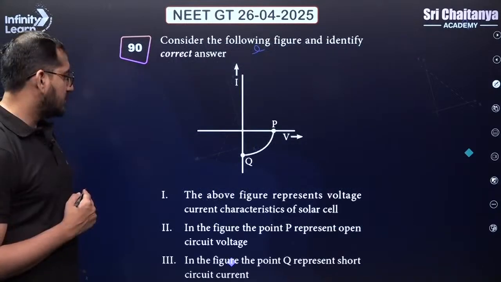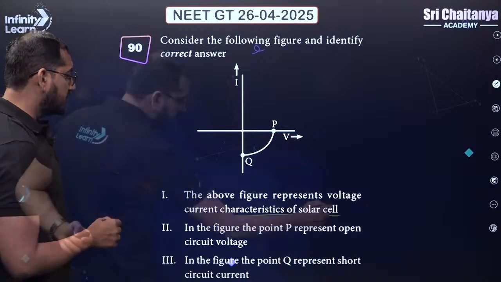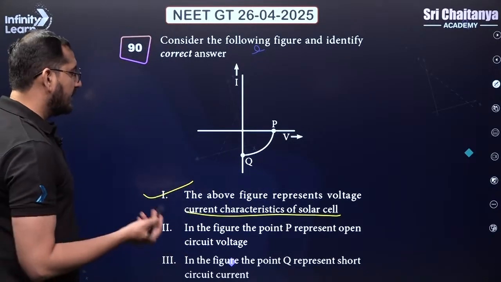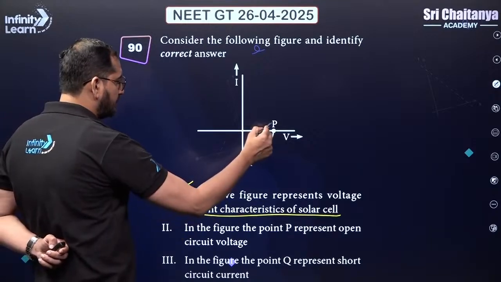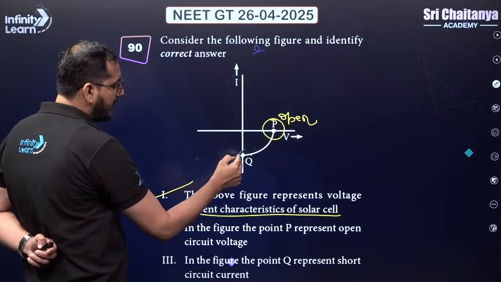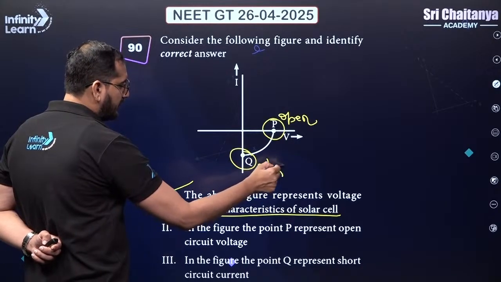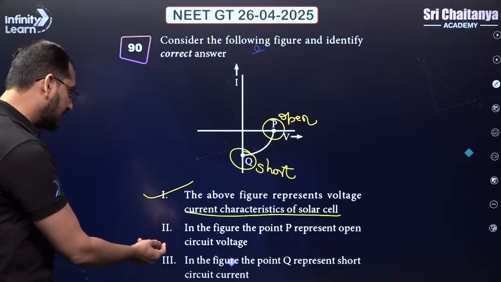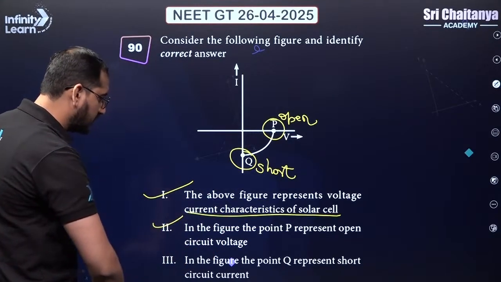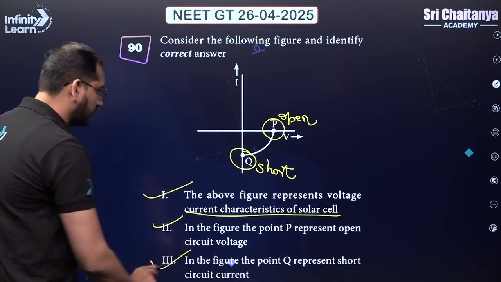Okay. So this is the graph of the solar cell. Very simple and straightforward question. So this is representing solar cell. So first option is obviously correct. And we know that this point of voltage corresponds to the open circuit, and this value of the current corresponds to the short circuit value. Okay. Let's see what statement 2 says. Point P, open circuit voltage, that is true. Point Q, short circuit current, that is also true, right?